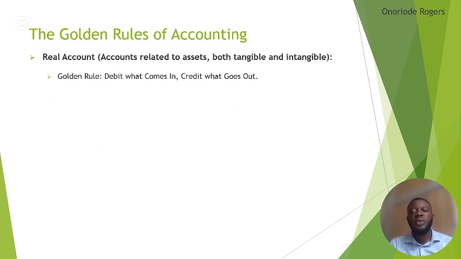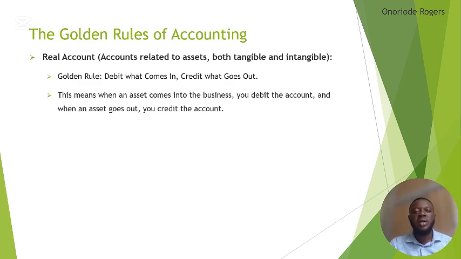So what is the golden rule for that? Debit what comes in and credit what goes out. Anything that comes in as an asset, you debit. Anything that goes out as an asset, you credit. What does it mean? This means when an asset comes into the business, you debit the account, and when an asset goes out, you credit the account.